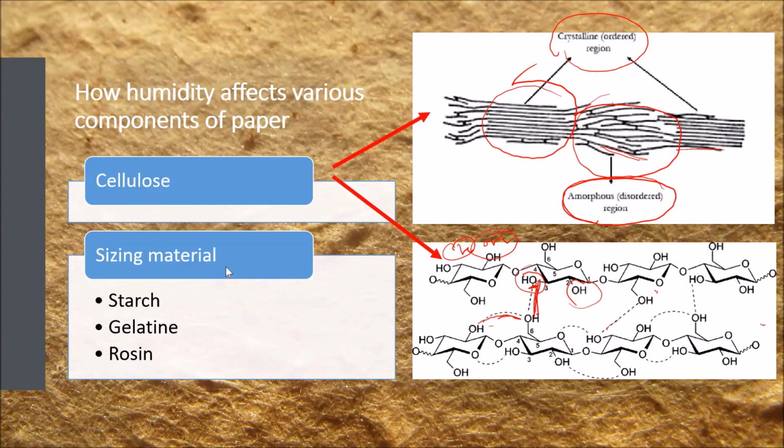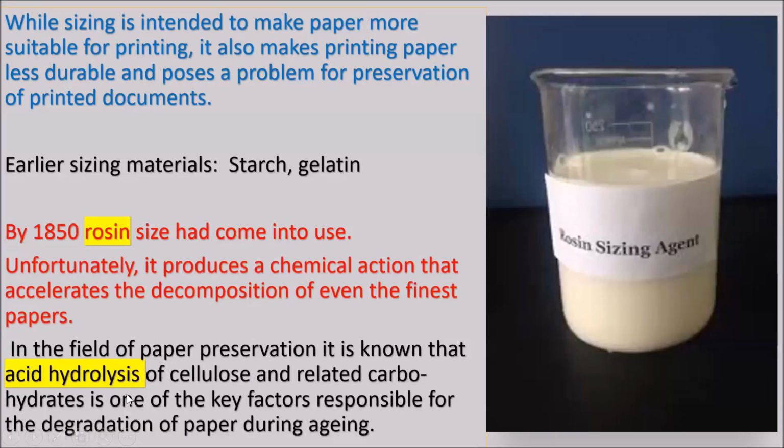Now the sizing material. Starch was the oldest sizing material used in paper manufacture. Then for a long time, gelatin was being used, animal gelatin, and then rosin was used in paper manufacturing. Sizing material is intended to make paper more suitable for printing.